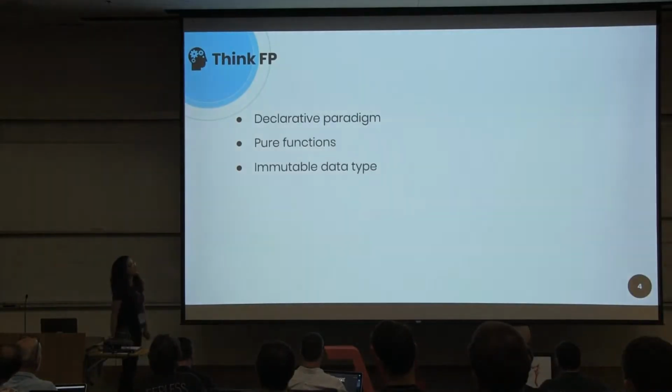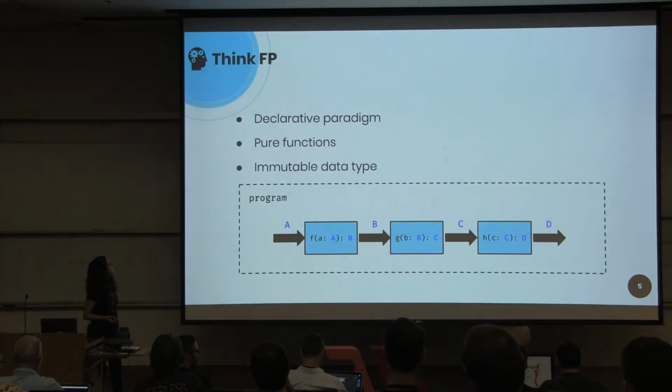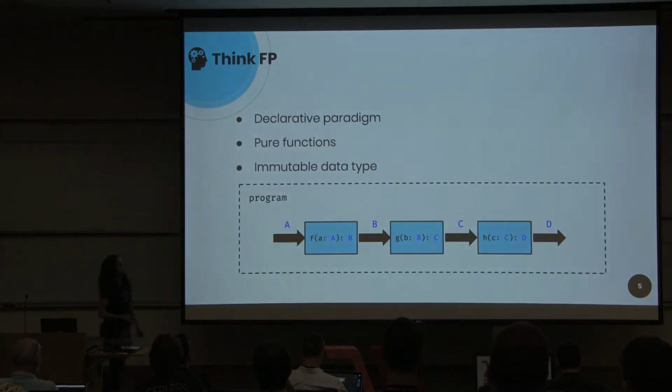Because functional programming is a declarative paradigm in which programs describe what to do and what we want to achieve, and it separates the data from its behavior and functionality. And in functional programs, we express everything using functions.